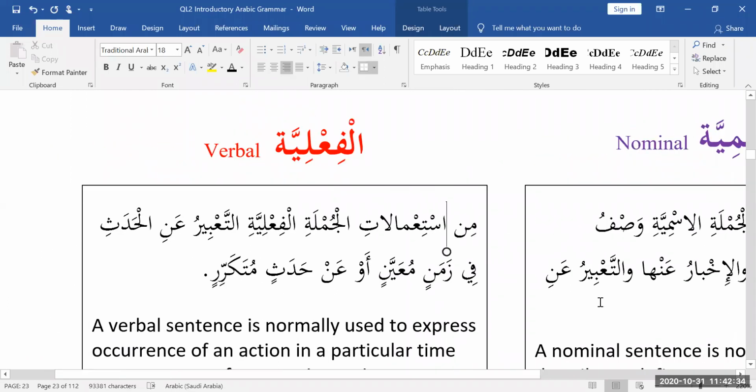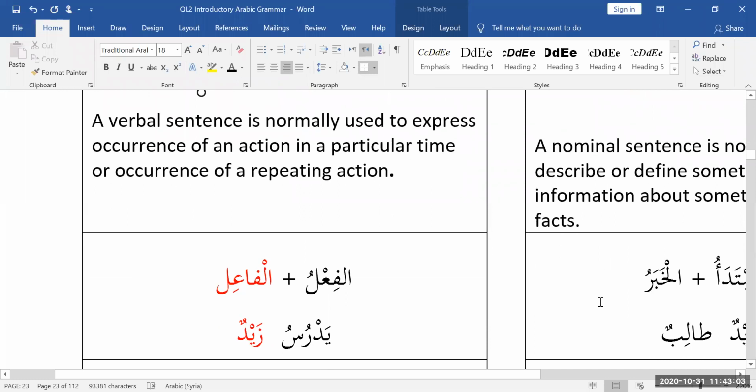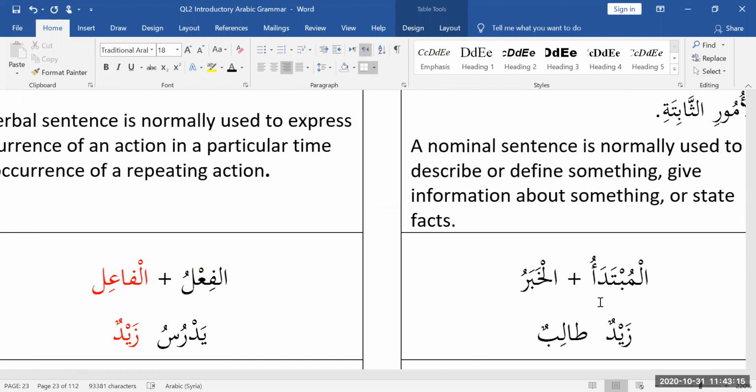On the other hand, al-fi'liya, when do you use fi'liya? من استعمالات الجملة الفعلية التعبير, expression, عن الحدث, you're talking about an event, action, occurrence, something happening, في زمن معين, in a specific time, أو عن حدث متكرر, or if you're talking about an action that takes place repeatedly or frequently. So those are guidelines, right? If you want to talk about an action, use fi'liya. If you want to talk about a definition, or describe something, or just give information about something, then generally speaking, you want to use ismiya.